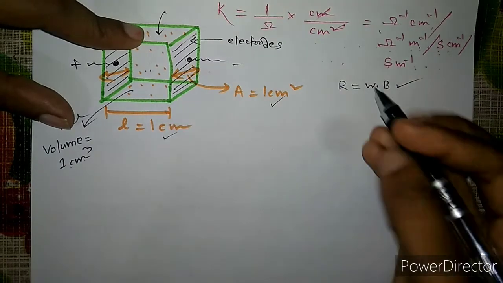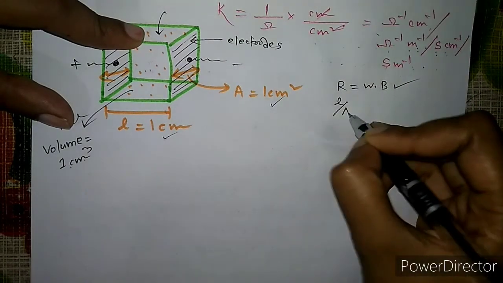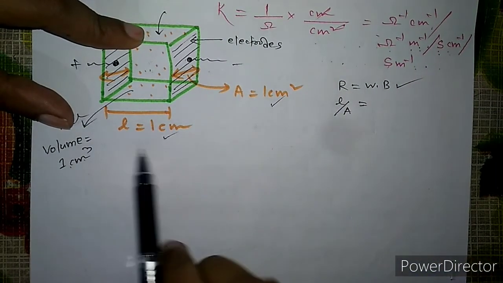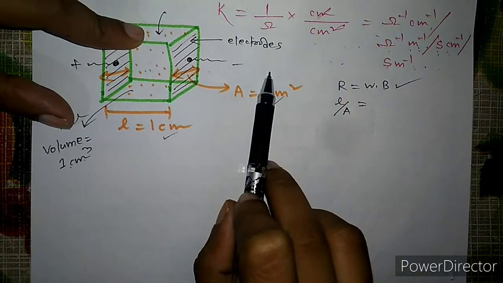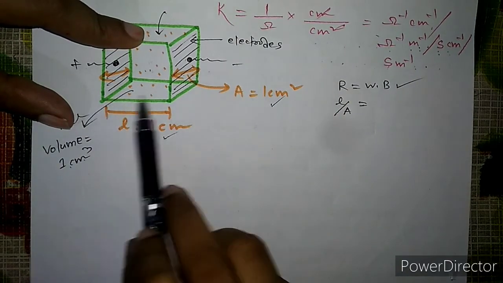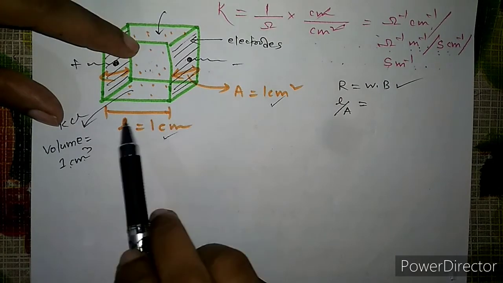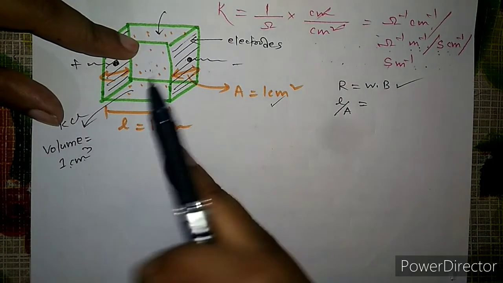Now one more thing is needed, which is the cell constant. How do we find the cell constant? The cell constant will already be known for a cell, I already told you. If you construct a cell, obviously you will know its length and area yourself.